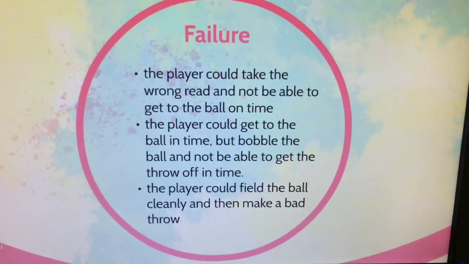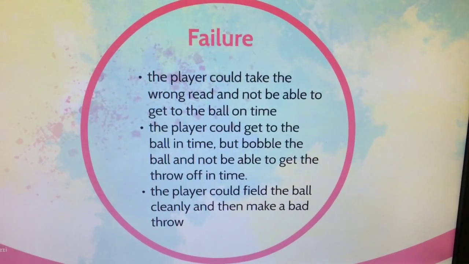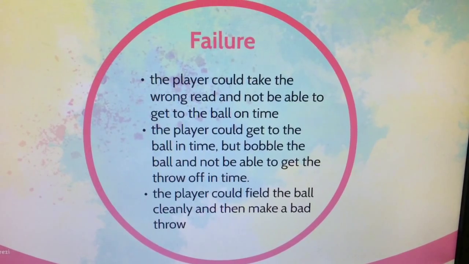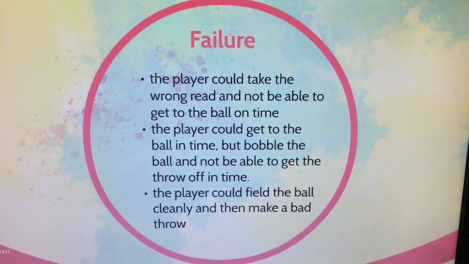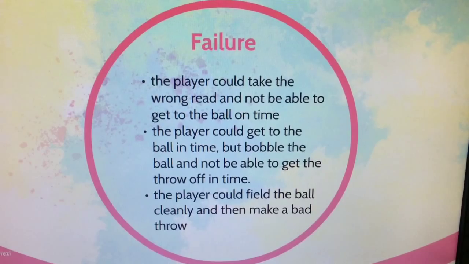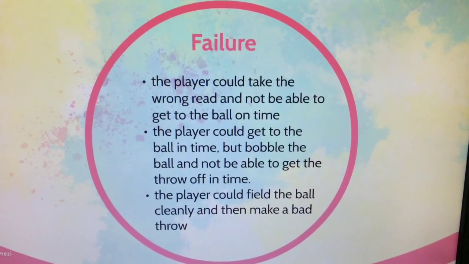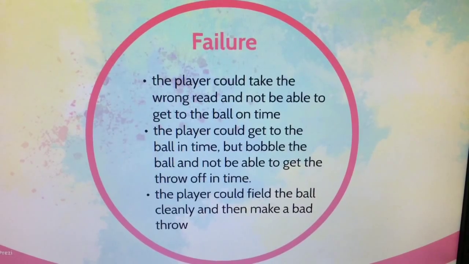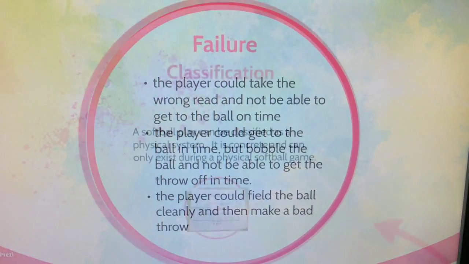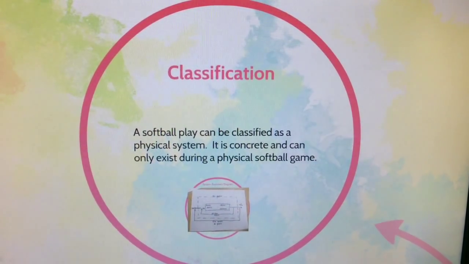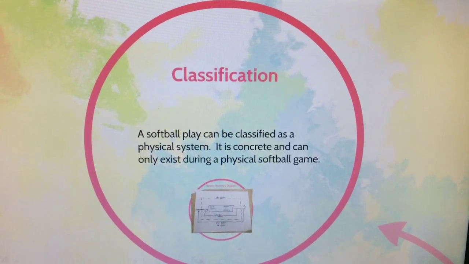For the system to fail, when the ball goes into play, there are things that could go wrong. The player may take the wrong read on the ball and not be able to get to the ball on time. Or, the player could get to the ball on time, but bobble it and not be able to get the throw off. Thirdly, the player could field it cleanly and have a great transfer, and then make a bad throw.